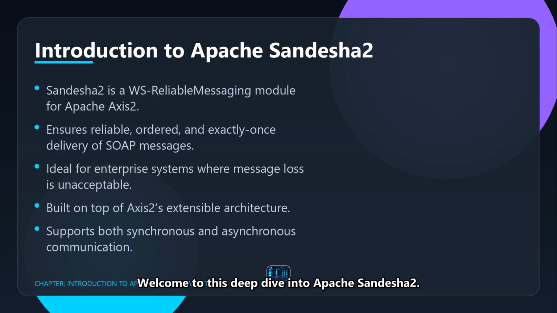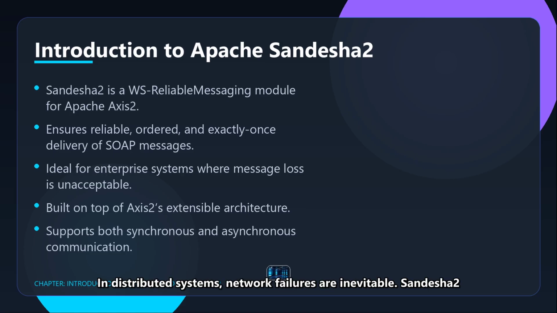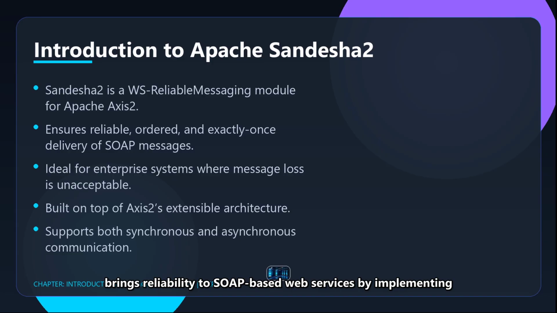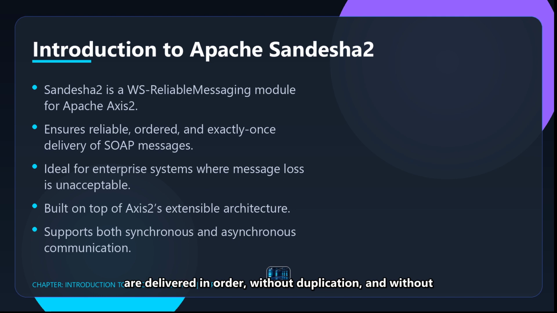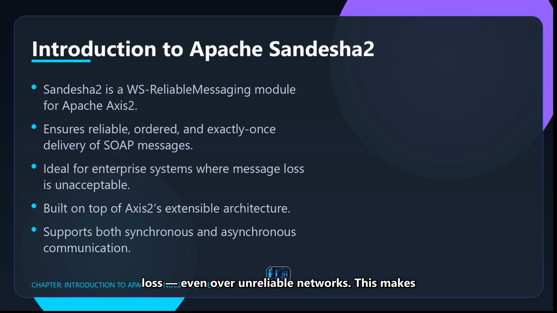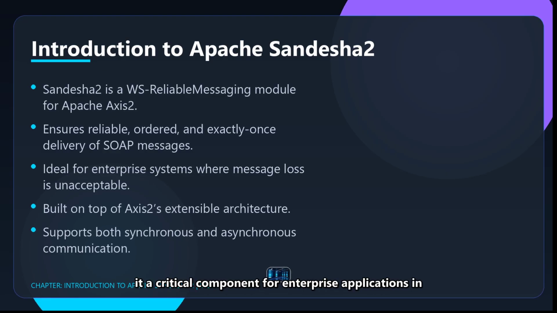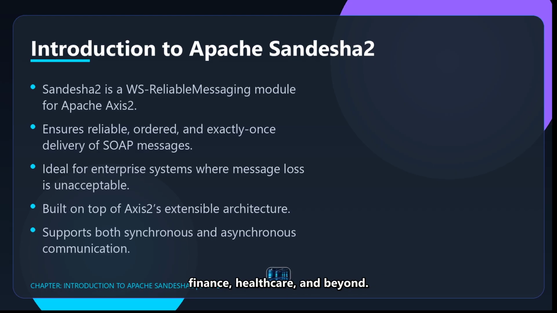Welcome to this deep dive into Apache Sandesha2. In distributed systems, network failures are inevitable. Sandesha2 brings reliability to SOAP-based web services by implementing the WS-ReliableMessaging standard. It ensures that your messages are delivered in order, without duplication, and without loss, even over unreliable networks. This makes it a critical component for enterprise applications in finance, healthcare, and beyond.